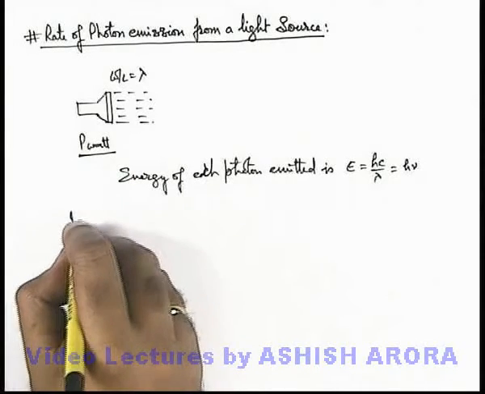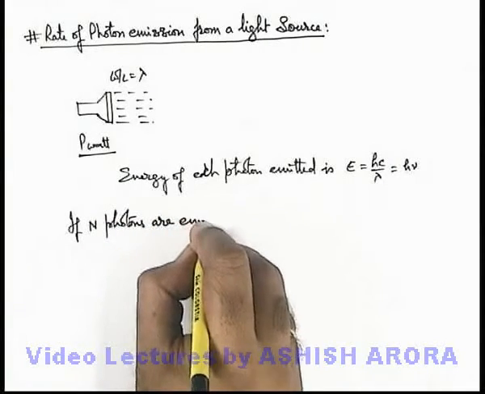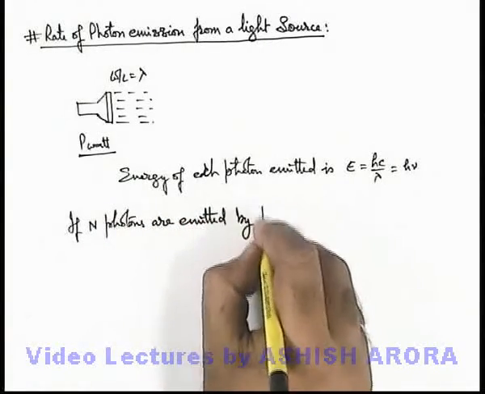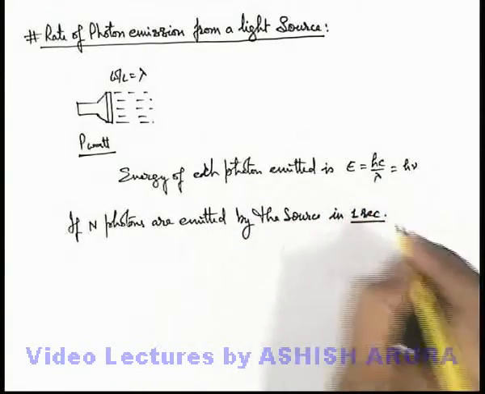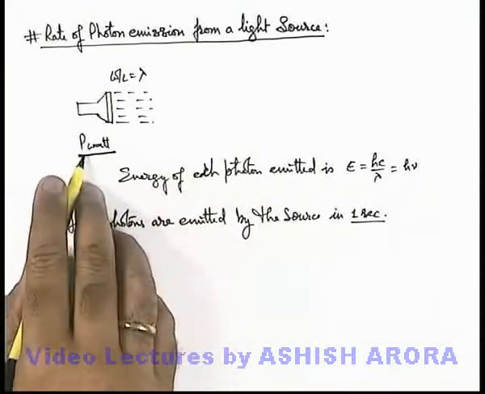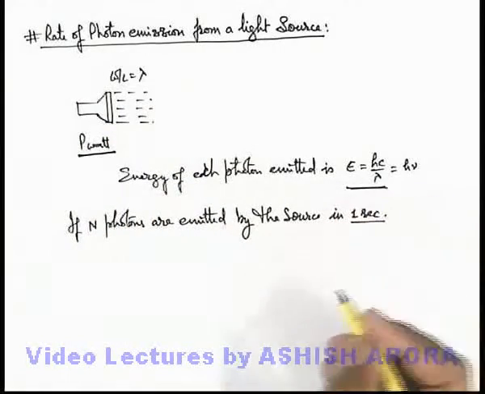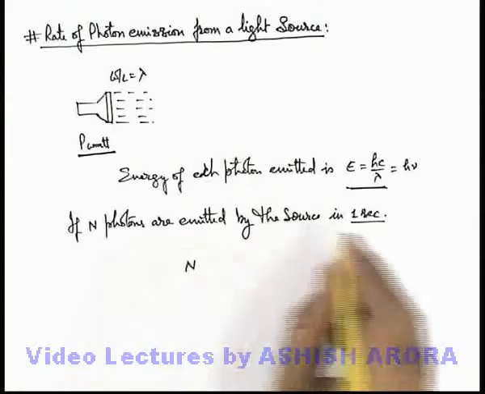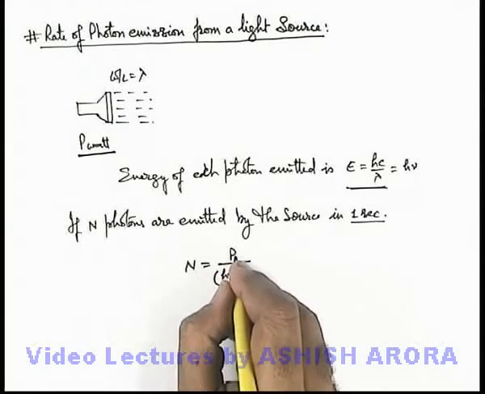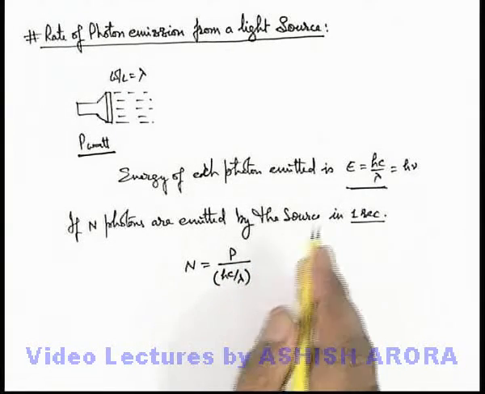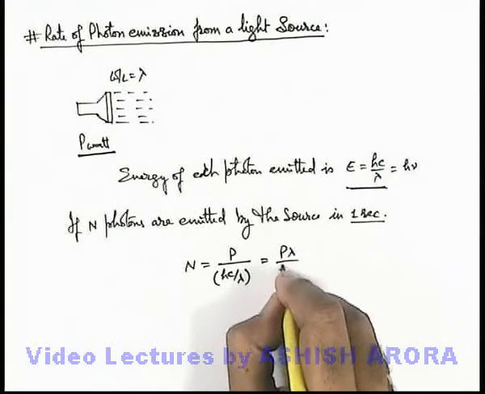So here we can write, if n photons are emitted by the source in 1 second, then in 1 second the total energy emitted is P watt, which is in the form of photons only, and each photon has energy hc by lambda. So we can directly write the number of photons emitted per second will be P divided by hc by lambda, as P is the total energy and hc by lambda is the energy of one photon. So the number of photons emitted per second can be given as P lambda by hc.